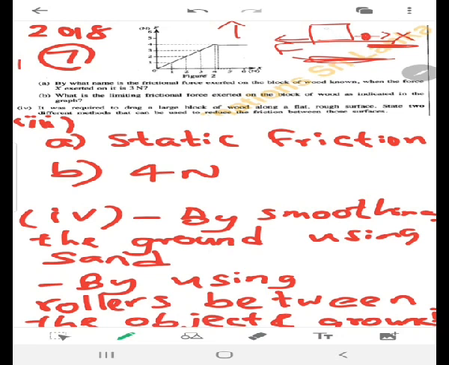Alright, so you can see, this is the X force. There's an object on a table, right? This is the surface of the table, so there's X here, right? X is the force, that there's a Newton balance here. This has been mentioned in the note. You can go back and read the question itself. Alright, so there's a Newton balance here, and X is applied in this direction, and obviously there's a frictional force which is resisting the force X in the opposite direction, right?